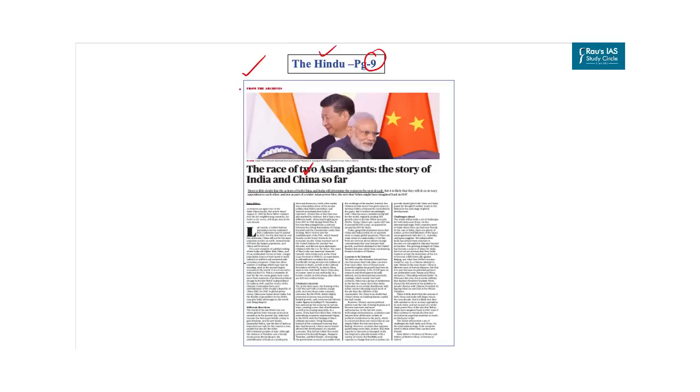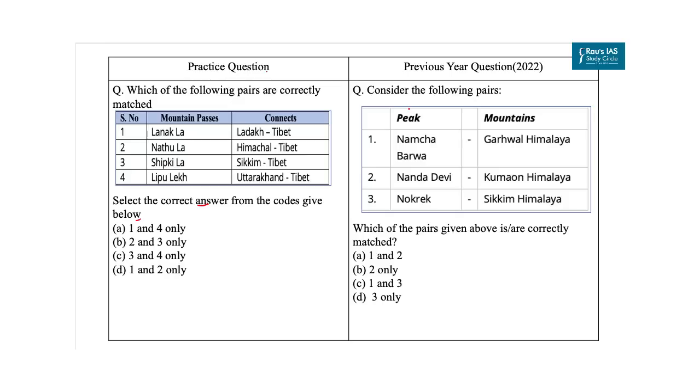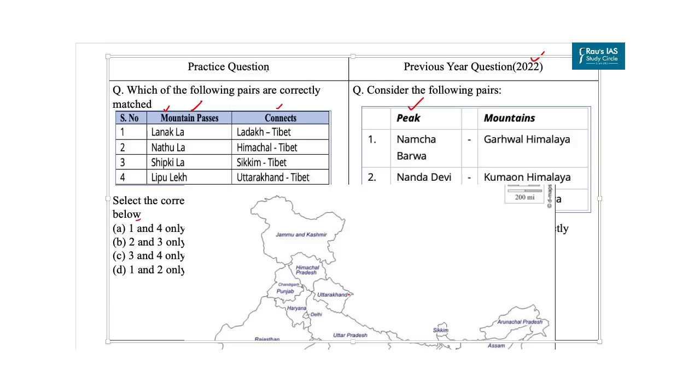Now, this article is not much relevant for your prelims examination, but the important takeaway from this article for your prelims is important passes, mountain peaks, etc. based on this region. Like this question, based on important peaks, came in year 2022. So here we have framed a question based on important passes. So now let's come to the practice question. Here you have to identify the correct pairs. Under one column you are provided with important passes and in another you are provided with region. So let's identify the correct pair with the help of map. We will start with Lipu Lake, that is here.